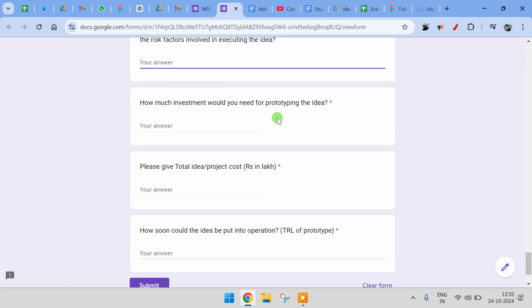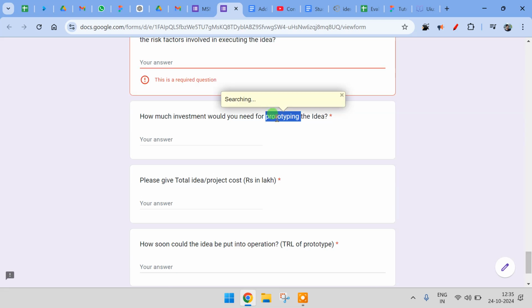Now how much investment would you need to prototype? Okay, understand, this prototype is to make something which is partially functional, not fully functional, and which explains your concept, which actually proves your concept. So it could be any amount up to 15 lakh, or even more than 15 lakh, but as the scheme supports up to 15 lakh, you can mention an amount which you think is appropriate to build a prototype.